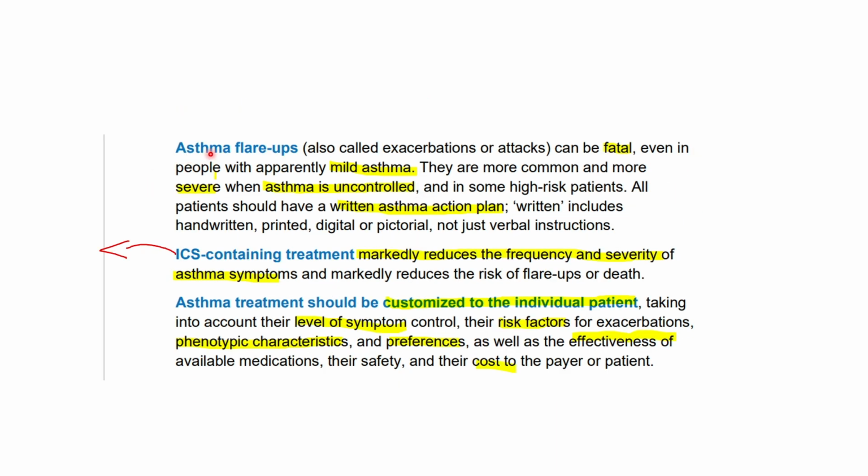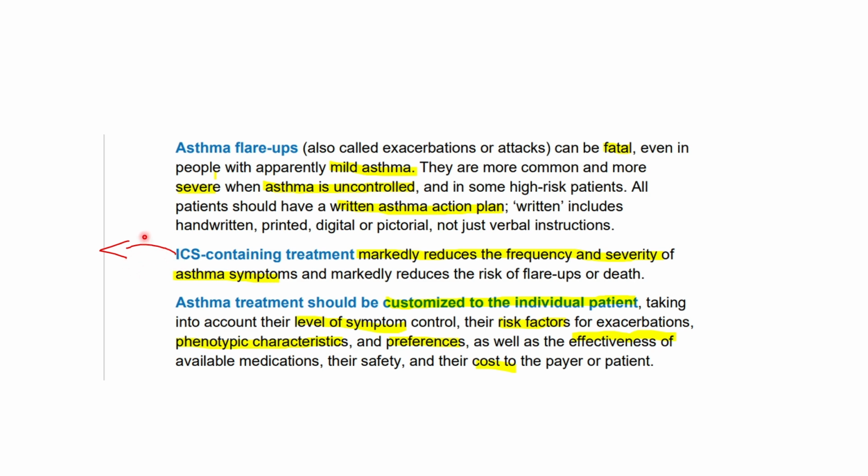So, let's speak about asthma flare-ups, which are also known as exacerbations or attacks. They can be fatal, of course, so it's really important to know about them. It's when we have very severe symptoms of asthma, like an attack of asthma. This can even happen in mild asthma. It usually happens more in severe asthma or when the asthma is uncontrolled. That's why every patient should have a written asthma action plan, which is a paper or anything that has steps on what to do when this happens so it won't be fatal.